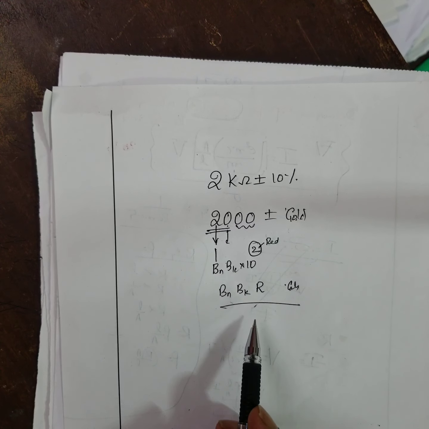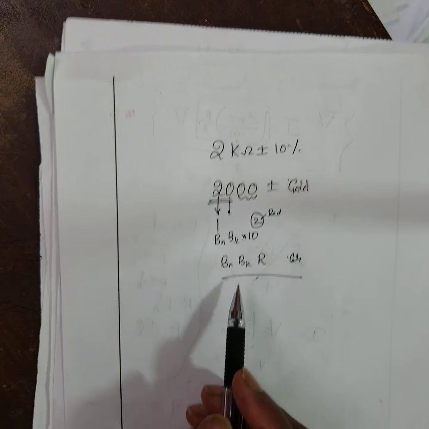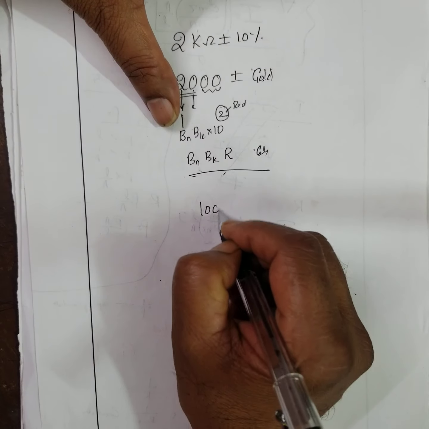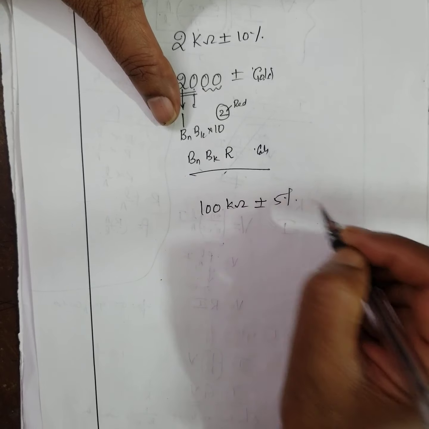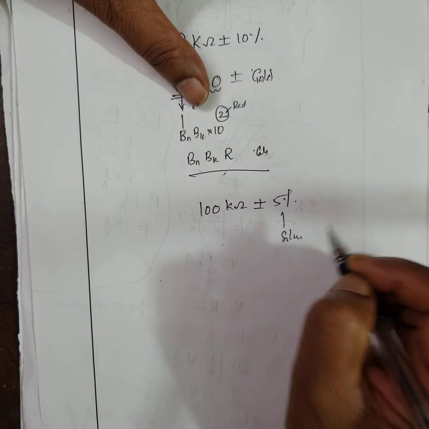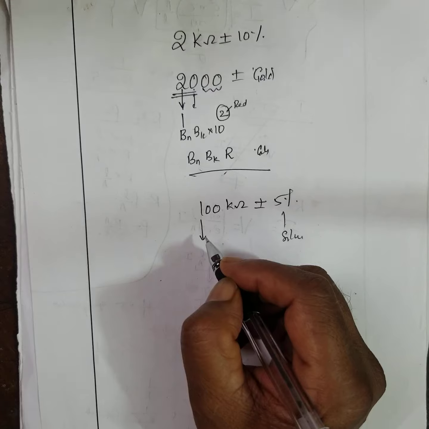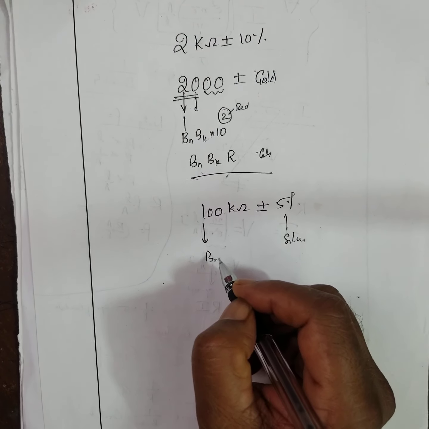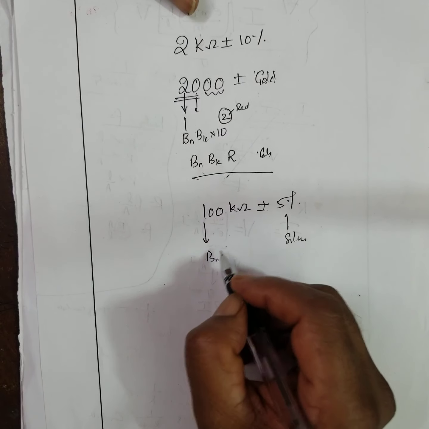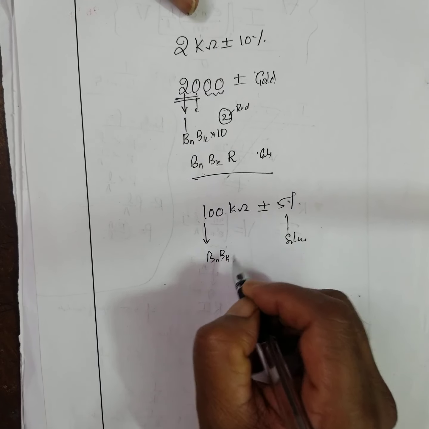Therefore, you can write it like this. If they give 100 kilo ohm plus or minus 10%, this is silver. 1 corresponds to brown, 0 corresponds to black.